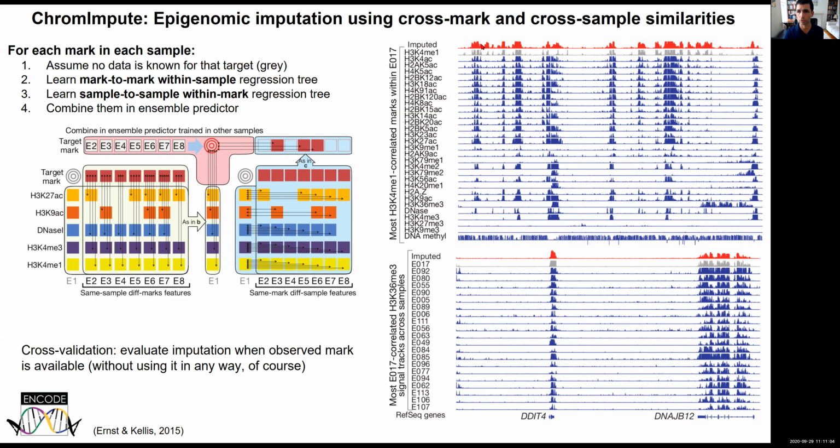And here are some examples of what these predictions look like, followed by the observation here in gray, which you can see matches quite nicely, thanks to the similarity of different marks within the same cell type, as well as the different similarity of different cell types for the same mark.